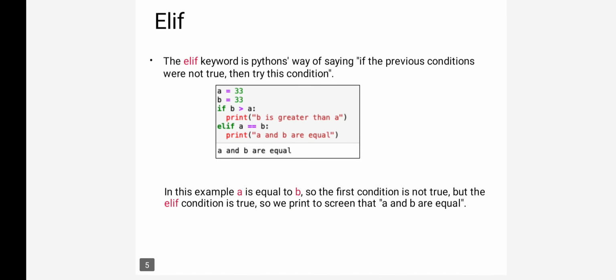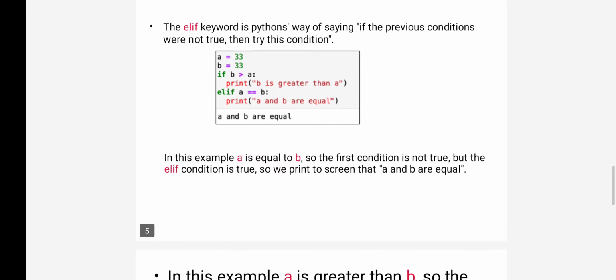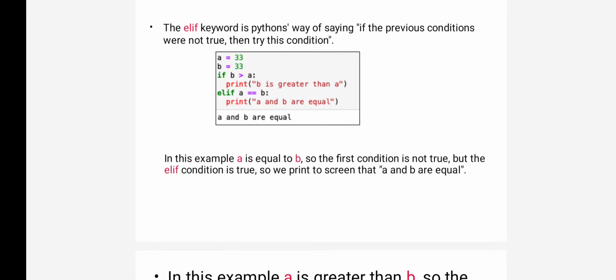So the last one is elif. The elif keyword in Python is a way of saying if the previous conditions were not true, then try this condition. When we use multiple conditions, we can use the elif statement. Okay, so with the a value and b value, if the if condition is true, it will execute that statement. If it is false, it will go to the next part.